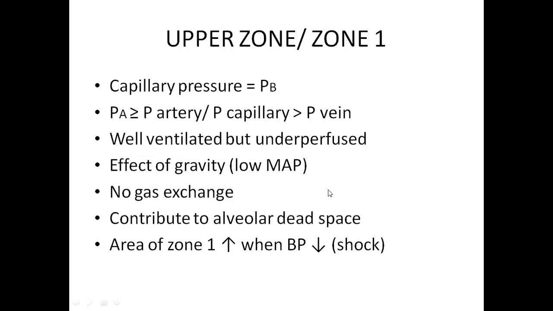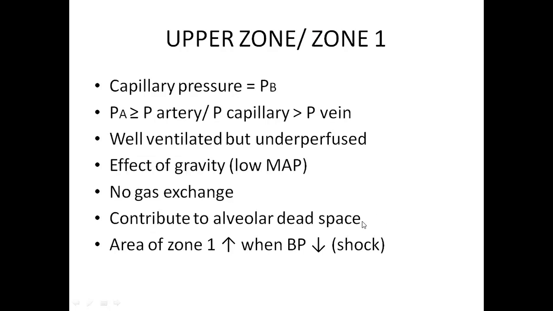But in physiologically normal human beings, this will not be much. It will be hardly 1%. It won't be much present in healthy individuals.